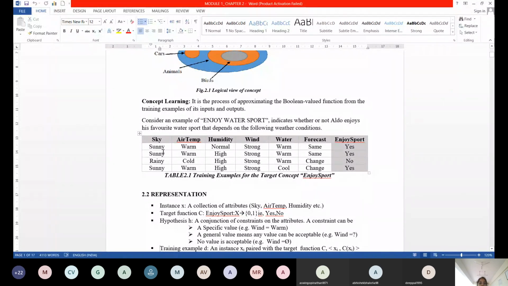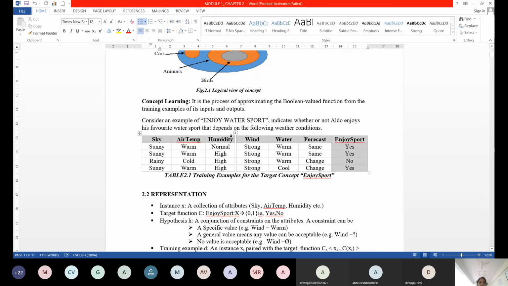Here I know that the sky is sunny. What are the possible values for sky? Sunny and then rainy, right? Air temperature is warm and cold. Humidity is only normal and high. Wind is only one value, that is called strong. Tomorrow I get a hypothetical situation that the sky value can be cloudy. Do you have any value for cloudy here? No, right? Air temperature can be here warm and cold, could be hot, right?